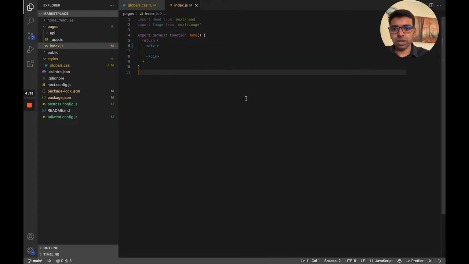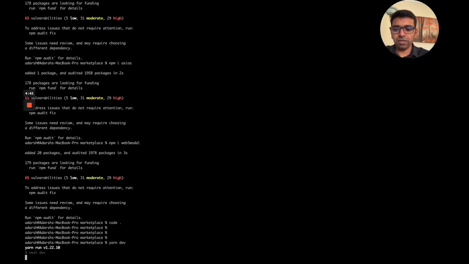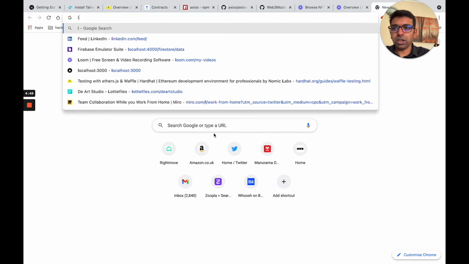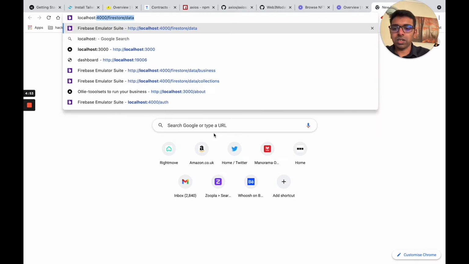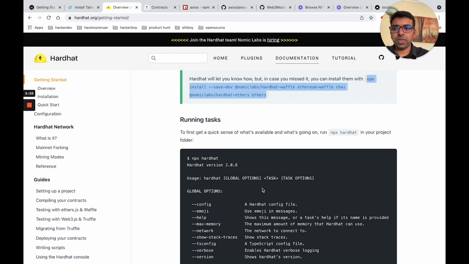Then let me go to the terminal and just say yarn dev. It should start the screen locally on localhost 3000. So that's our UI. There is nothing much, I deleted most of the files.